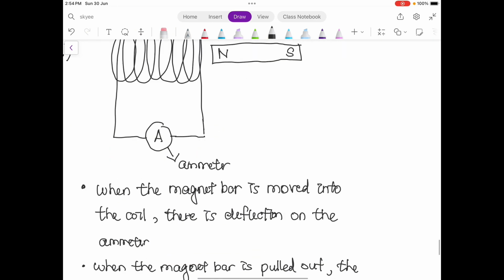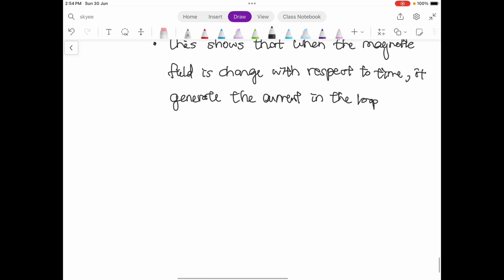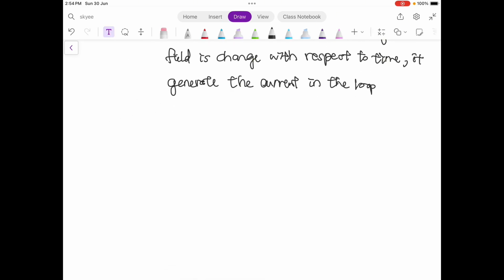The first thing that we have to do is identify whether this is a motional or transformer EMF. So this one is obviously the motional EMF, because you see the sliding bar is going to move.